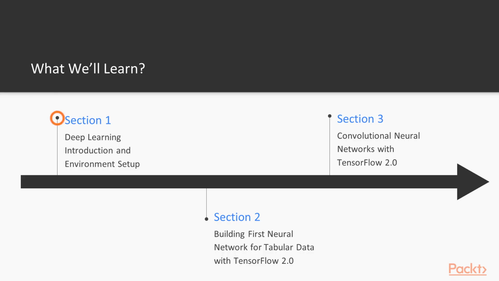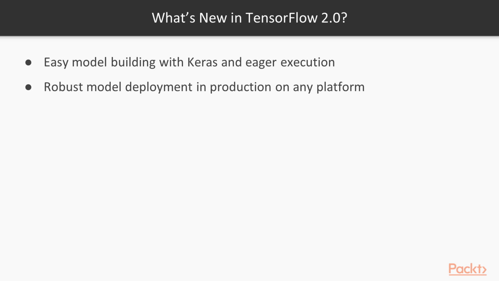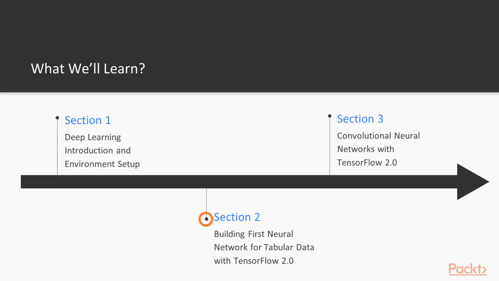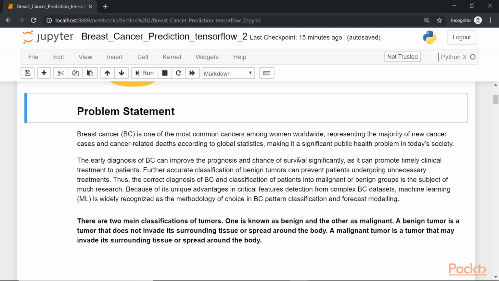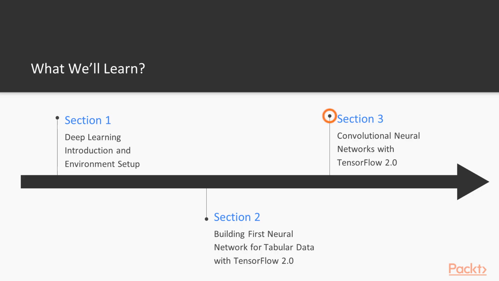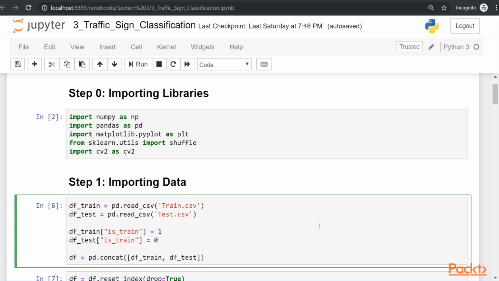In section 1 you will learn the basics about deep learning and what exactly is new in TensorFlow 2.0 as compared to the previous versions. In the second section, you will create an artificial neural network to classify a breast cancer tumor as malignant or benign. In section 3, you will cover the basics of convolutional neural networks and we will solve the problem of traffic sign classification using convolutional neural networks.